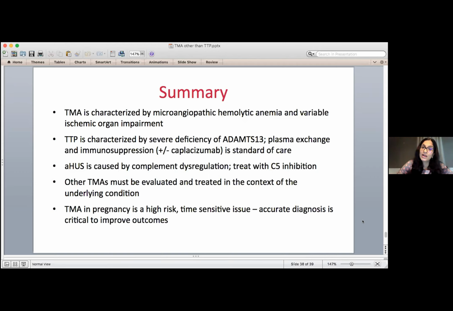Is the person pregnant? Do they have cancer? Did they get a certain medication? And currently, do they have COVID, which can also trigger a TMA in rare cases? And in particular, TMA in pregnancy is a high risk and time sensitive issue. Accurate diagnosis is critical, and these individuals really do benefit from a high risk obstetrics team and an experienced hematology team.